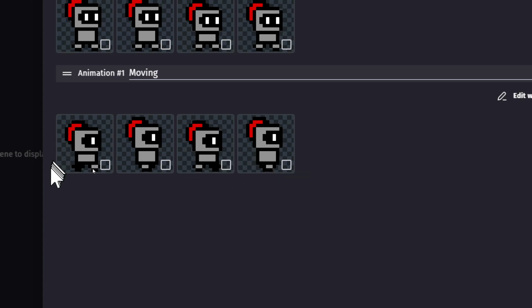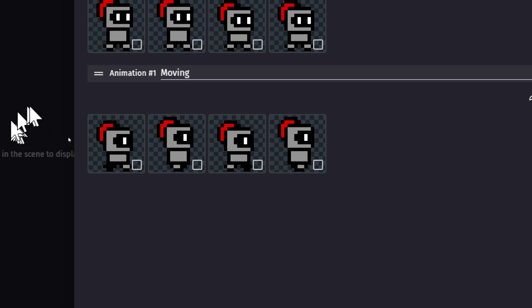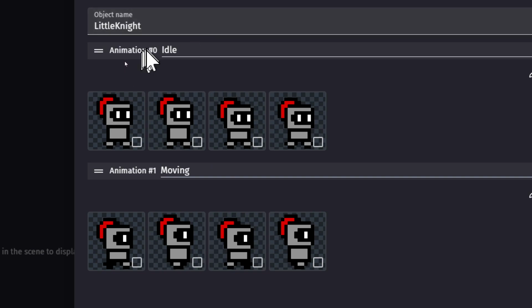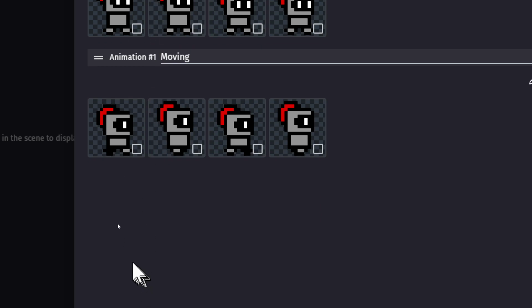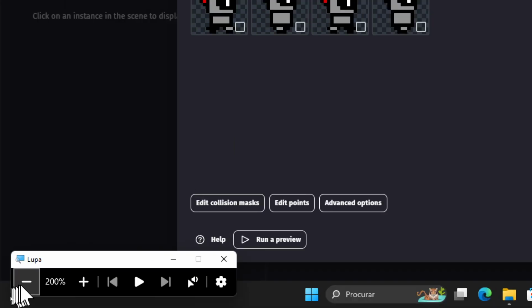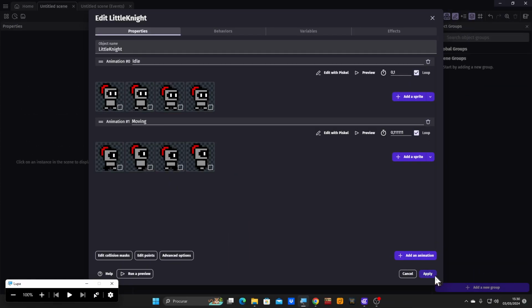Your frames start at number 0. This isn't number 1, this is 0. So 0, 1, 2, 3. That's how it works. Like everything, even if you see the animations, number 0, it starts on animation 0 and then animation 1. It all starts on 0. So that was just for reference.